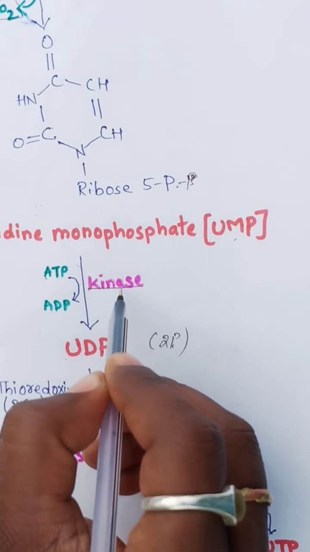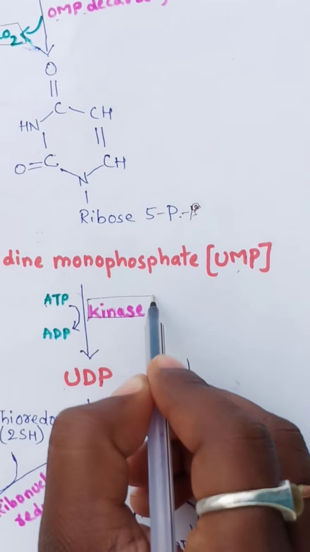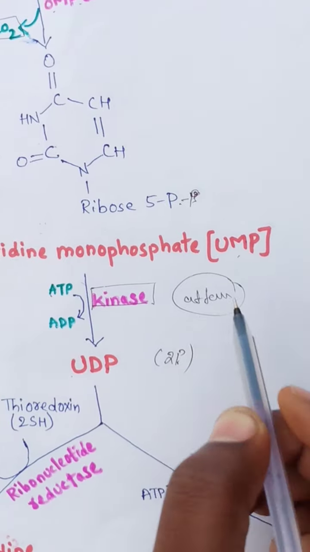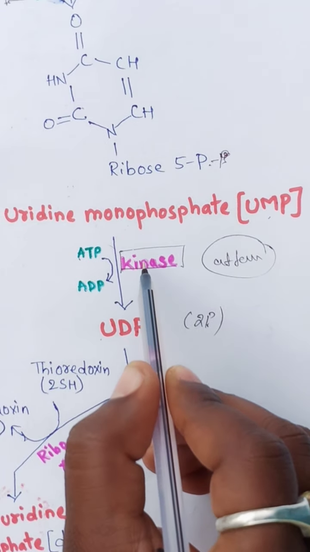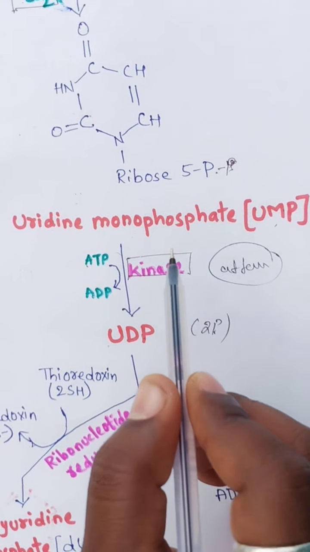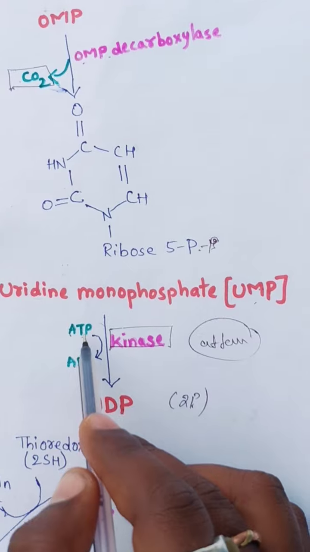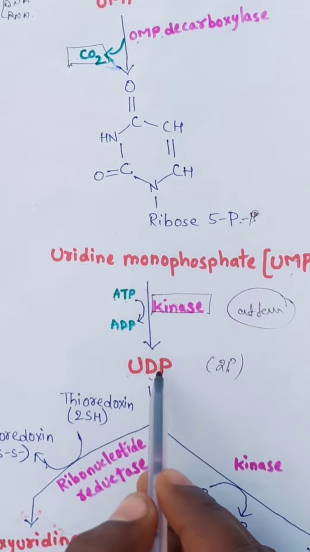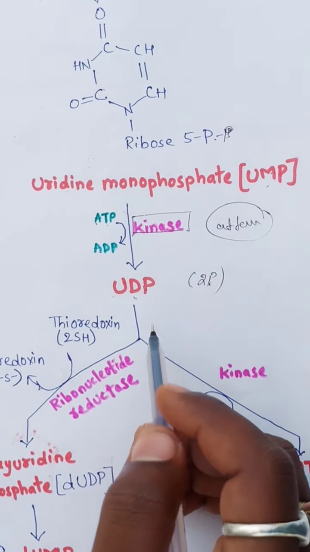What is the importance of the kinase enzyme? The kinase enzyme is mainly utilized in attachment or addition reactions. In the presence of kinase enzyme, two or more compounds combine to form one compound: UMP and ATP combine to form UDP. Depending upon the enzymes, UDP can split into two compounds.